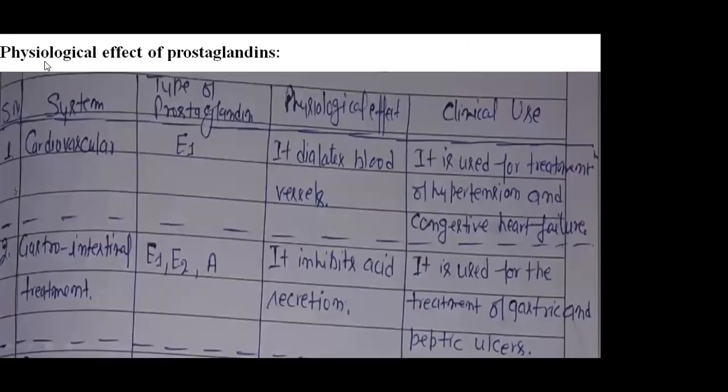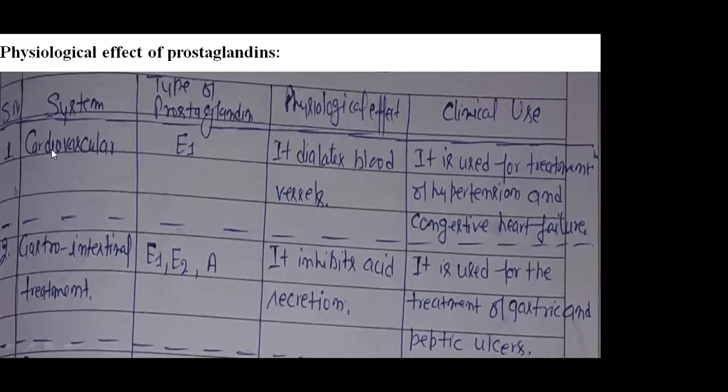Now after that, this is the point related to the physiological effect of prostaglandin, which we had already discussed. Physiologically, prostaglandin affects many parts of our body, so we also use prostaglandin as medicine. You can see here, if we talk about the system, what types of prostaglandin are used, what physiological effect they have on that system, and what their clinical use is. One by one we can see here.